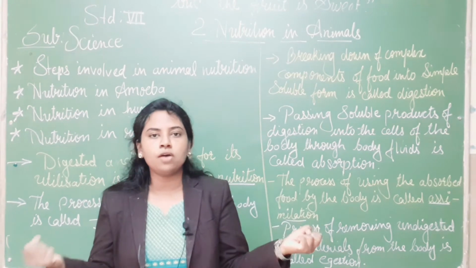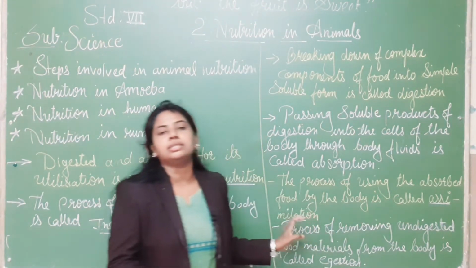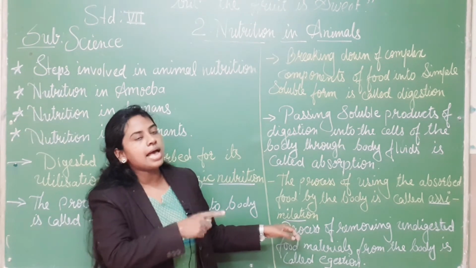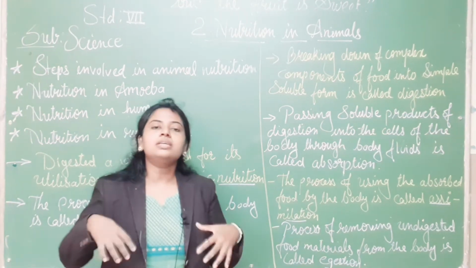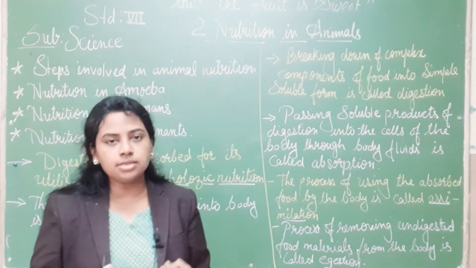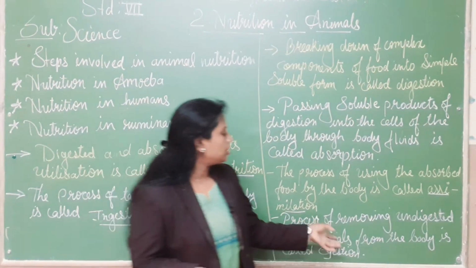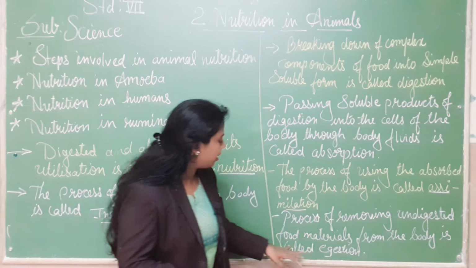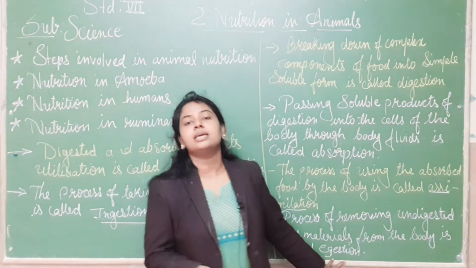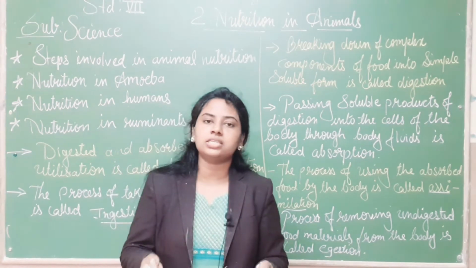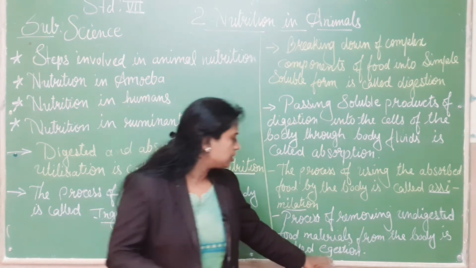Now the food is absorbed, so what do we call that process? Assimilation. That comes under the process of assimilation. Next, whatever the body needs is consumed. Now the remaining things: the process of removing undigested food material from the body is called egestion. That is, the waste material that we do not need is thrown outside, and that is called egestion.